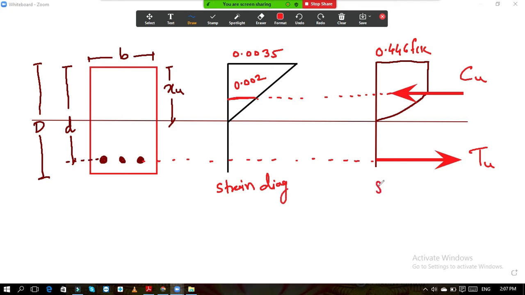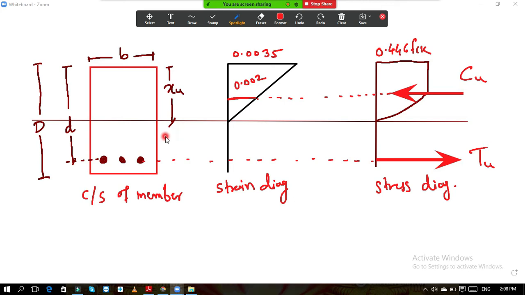This is your stress distribution diagram, and this is your cross section of member. This XU is nothing but the distance of the neutral axis from the topmost fiber.